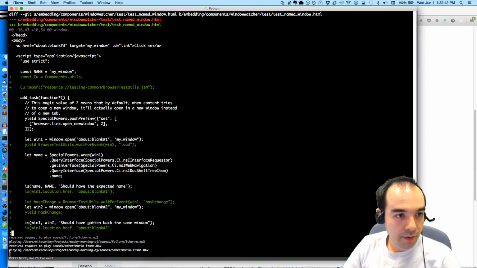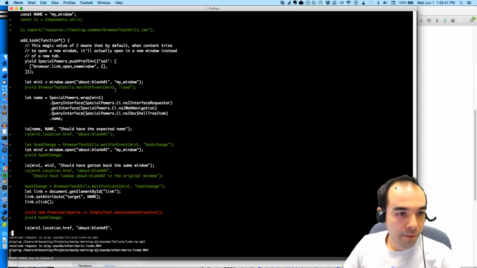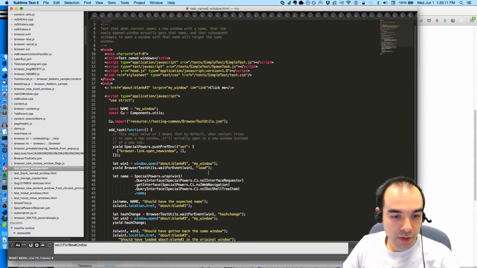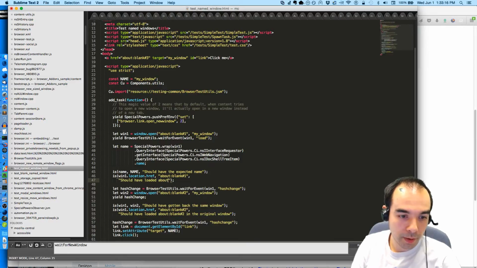The things I've done: I've added components utils. So we wait for the load event on win1. And then once we have it, we get the name of the window, and we also make sure that we loaded the right URL. I'm going to change this and add a string. It should have loaded about:blank 1 in the original window.